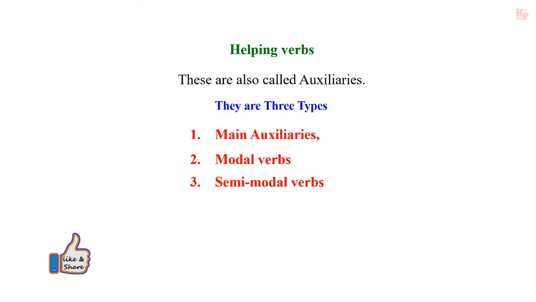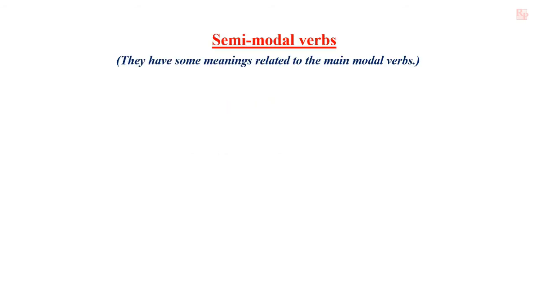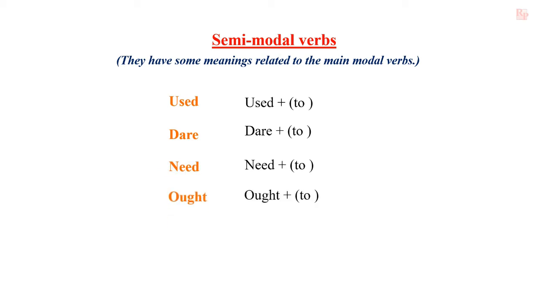And the next and last type of helping verbs is semi-modal verbs. These semi-modal verbs have some meaning related to the main modal verbs. Those are used, dare, need, ought. All these semi-modal verbs will be used with a preposition after that, that is to. We can use them as used to, dare to, need to, and ought to. These are the types of helping verbs. And next we are going to know about main verb.